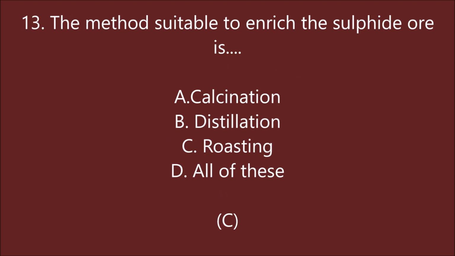The method suitable to enrich the sulfide ore is calcination, distillation, roasting, all of these. C is the right answer, means roasting. Next question.